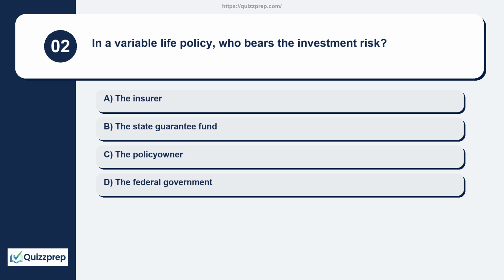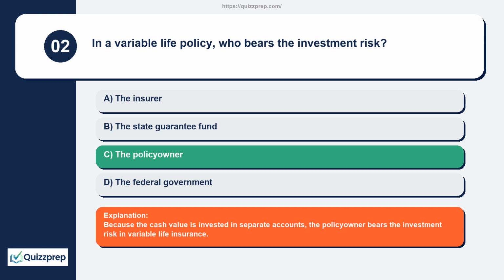Question 2. In a variable life policy, who bears the investment risk? The insurer, the state guarantee fund, the policy owner, the federal government. Because the cash value is invested in separate accounts, the policy owner bears the investment risk in variable life insurance.